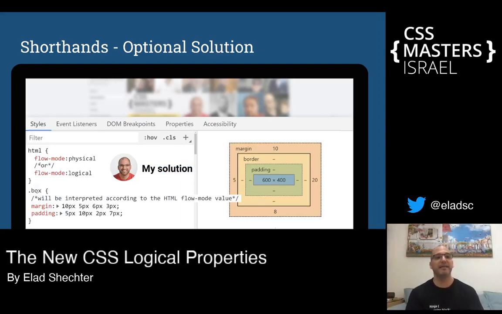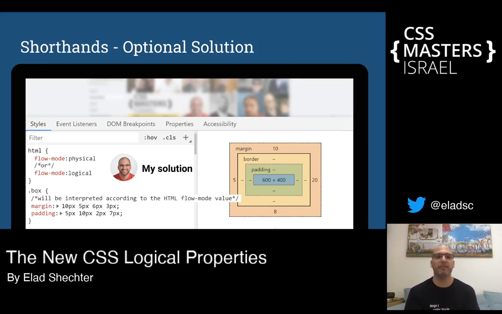I offered to create another property in CSS, a new one that I will call flow mode. The default value of this property will be physical, and it means that every website that doesn't use this property will be in physical properties, and this is the default in the browser, and this way all the older browsers in the world don't get any problem if they don't write this property.